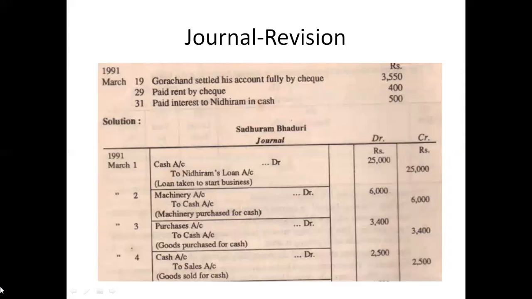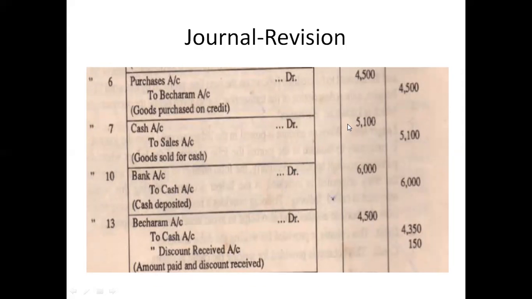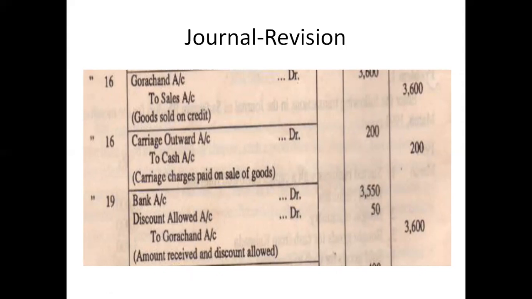Now we had a 3,500 figure here. Gorachad settled his account by check. Now we have a 3,500 amount received and discount allowed, so that this amount is 3,550. We have 3,600, 3,550, and 50, that's rupees 3,600. So 50 is the discount given to Gorachad.